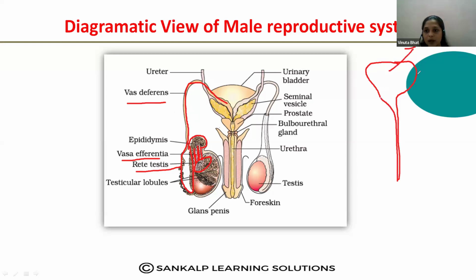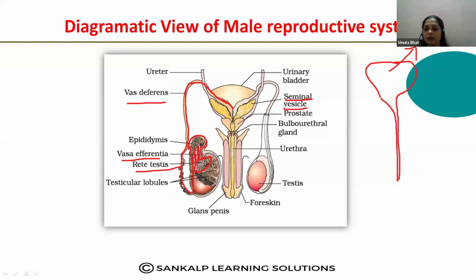This is the urinary bladder and this is the urethra. From the urinary bladder, the vas deferens is moving upward. And here again you can observe one gland that is called a seminal vesicle. This seminal vesicle gland and the vas deferens are opening at the same point, that is called the ejaculatory duct.